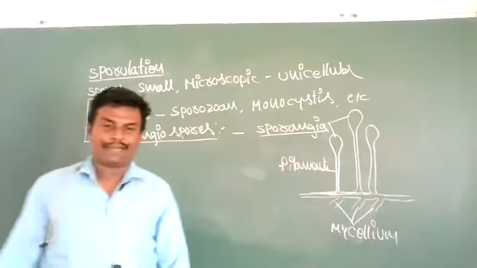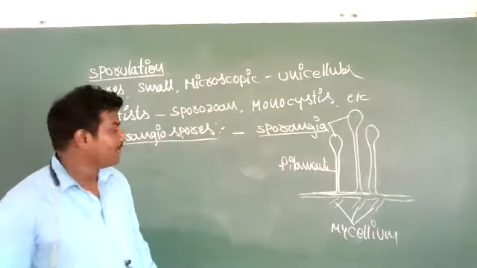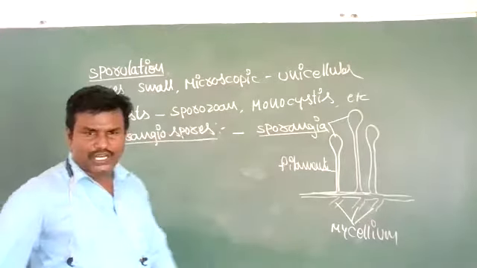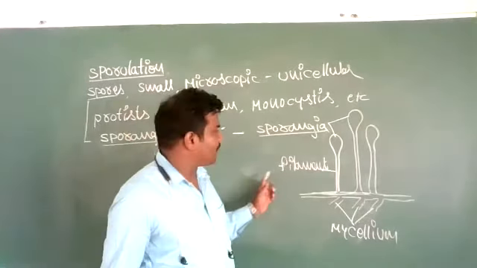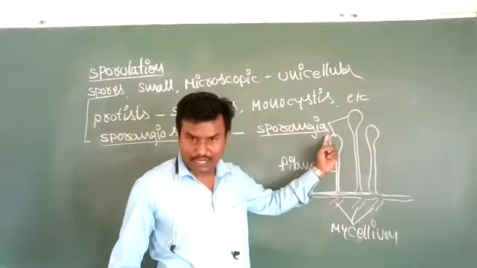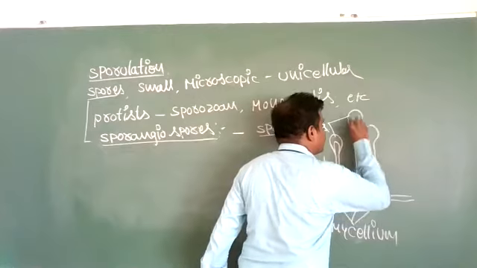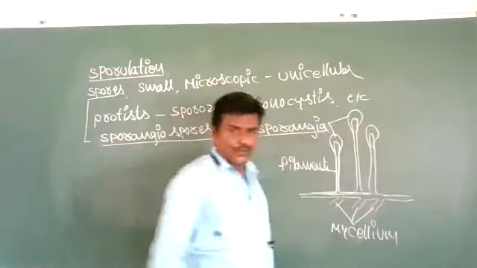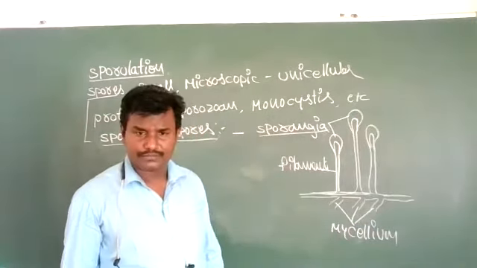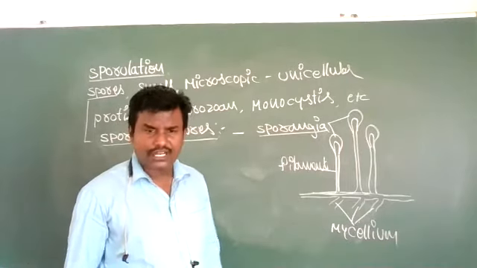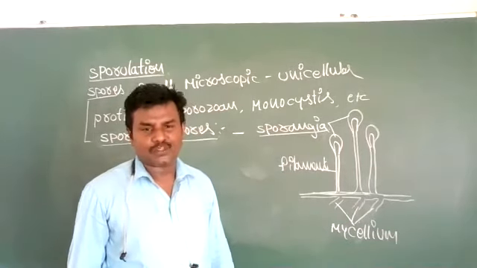The sporangium is a sac-like structure in which a number of non-motile spores are formed.